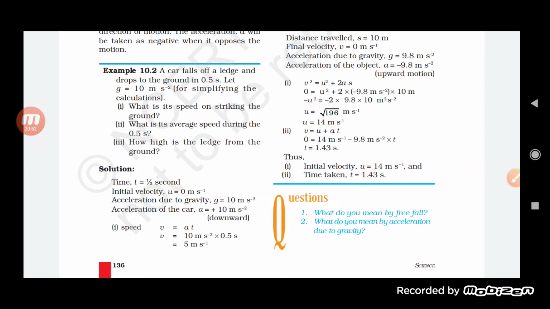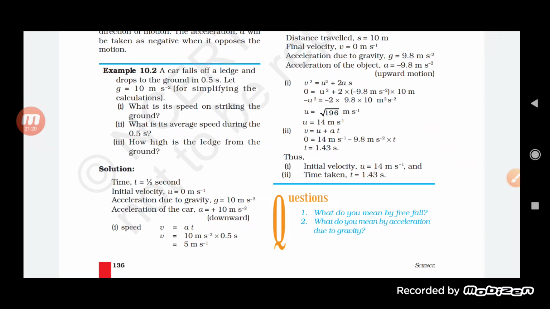The initial velocity, because the car started from rest, u will be 0. Acceleration due to gravity is there, and we have to find the final velocity. We know the formula v = u + at, or v = u + gt. By putting the values here, we will get the answer, that is 5 meter per second.